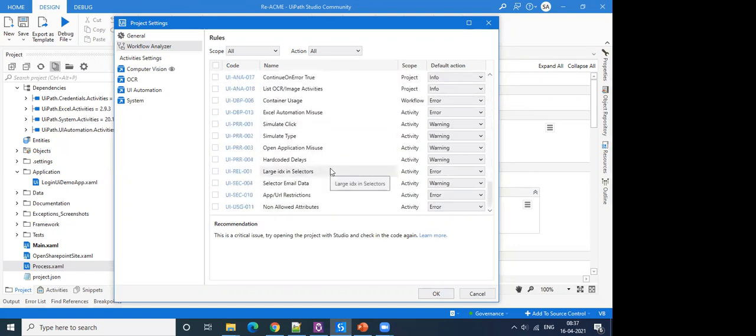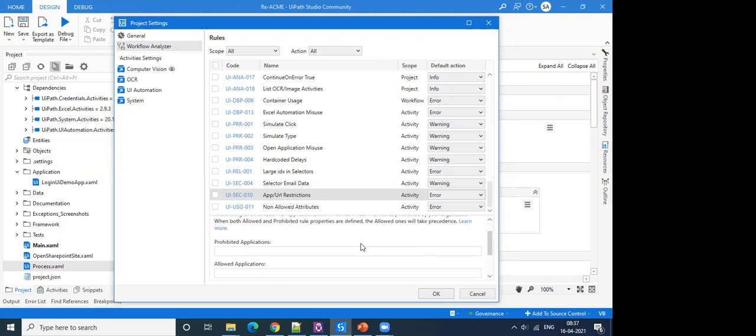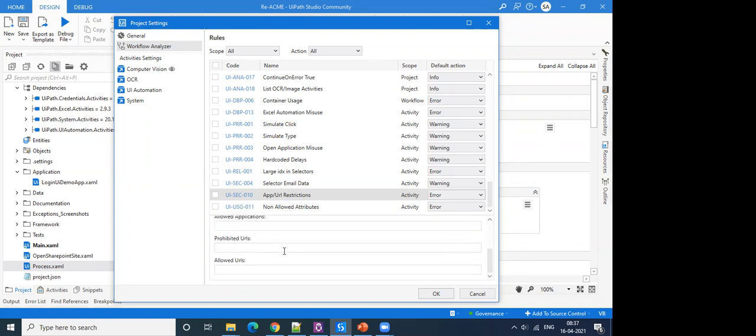All right. And there is one more rule, app URL restrictions. Let's say there are particular apps or URLs that an organization wants to restrict, and the organization wants to enforce that none of these apps or URLs should be used in any of the automations in the organization. That can be enforced using this particular rule, app URL restrictions, wherein we can provide a list of prohibited applications that should not be used, and in the same way prohibited URLs. You can choose to go ahead with either a prohibited list or an allowed list, of what is allowed.